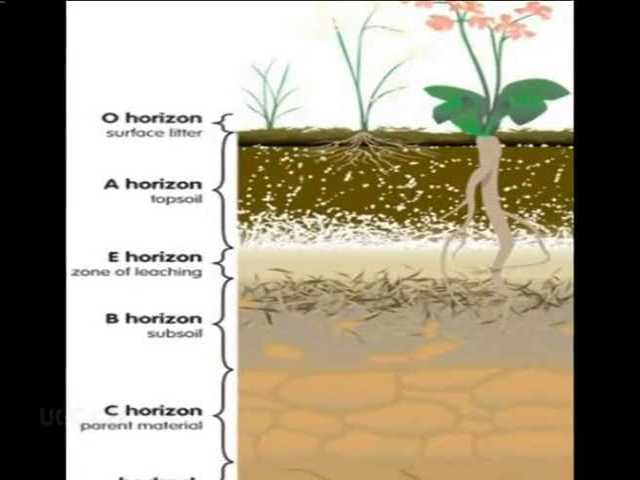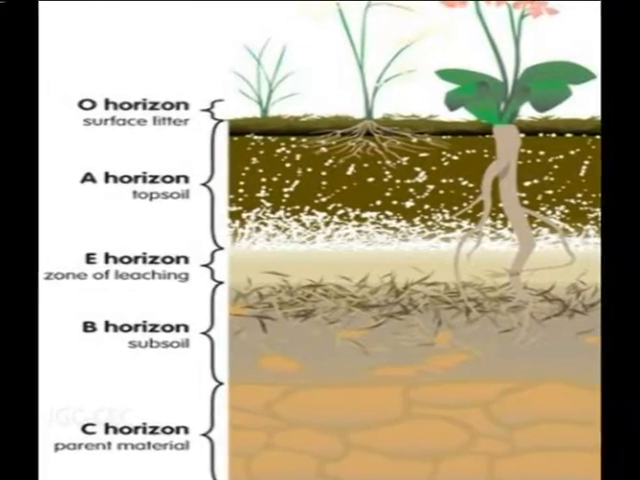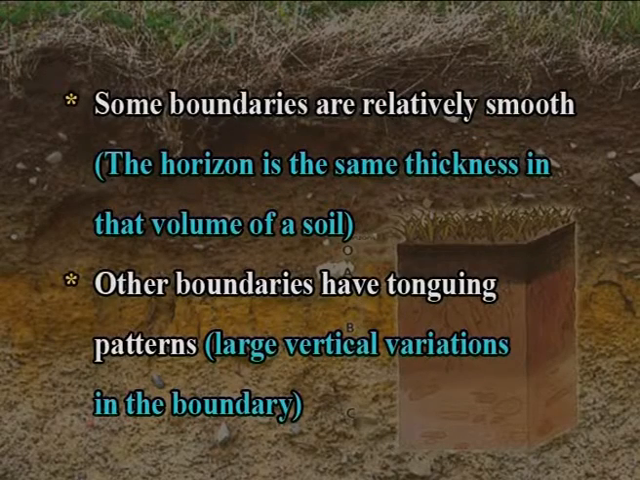The boundaries between horizons in a profile range from indistinct to abrupt and clear. Some boundaries are relatively smooth, that is, the horizon is the same thickness in that volume of a soil. Other boundaries have tonguing patterns, that is, large vertical variations in the boundary.